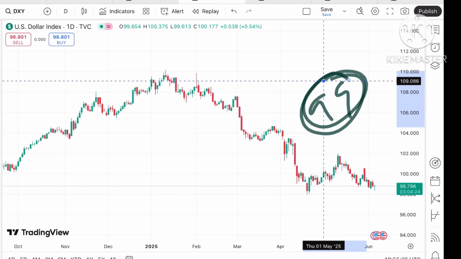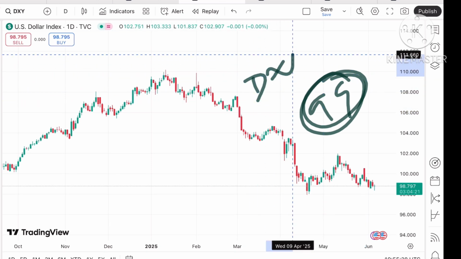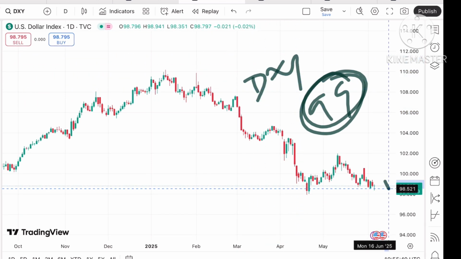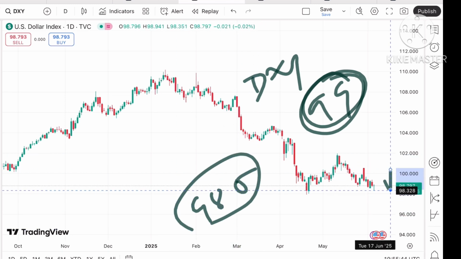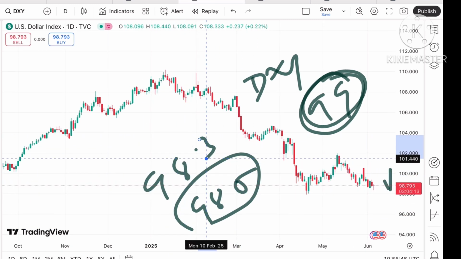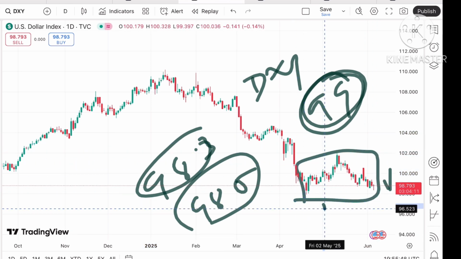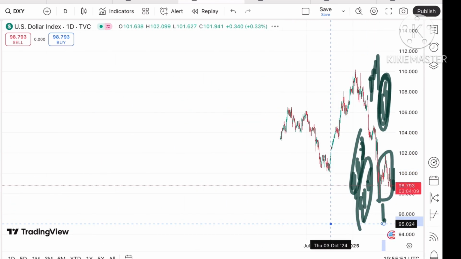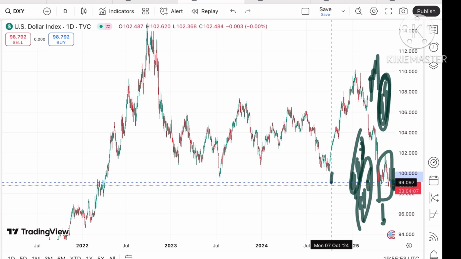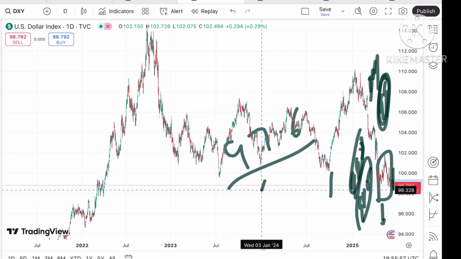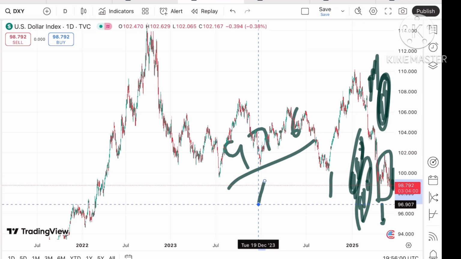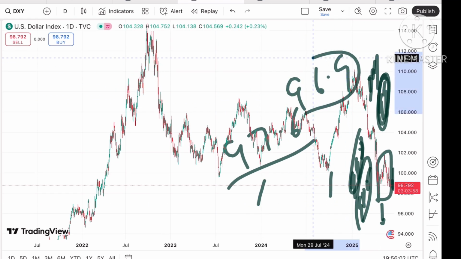Okay, below a level of 99 also, the dollar index. If the price started going below this level, it can touch a level of 98.5, and from there a further fall towards 98.3. Then there will be a zone breakout, so we can see the price can fall further, and after that there is a probability that it can touch a level of 97.6, and if the price goes below that particular level, the chance of touching 96.9 will be there.